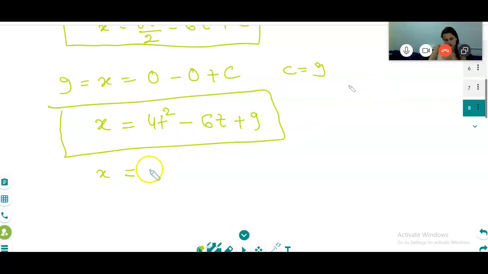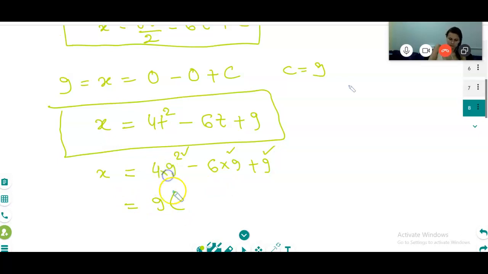If you put t is 9, x is equal to 4 times 9 squared, minus 6 times 9, plus 9. In 1 minute, 30 seconds I can do this calculation. How? I will take 9 common everywhere.